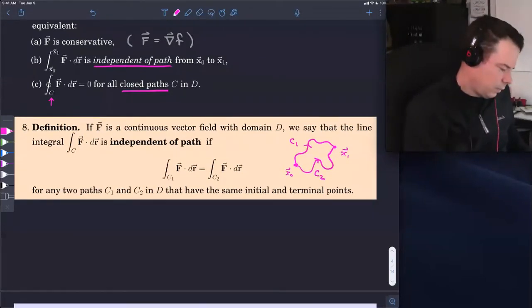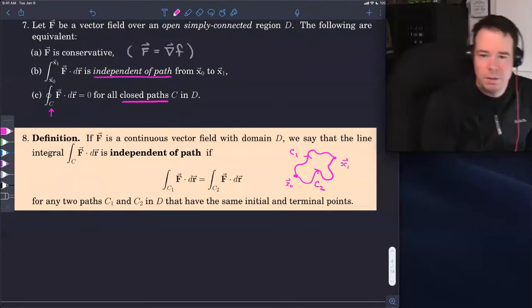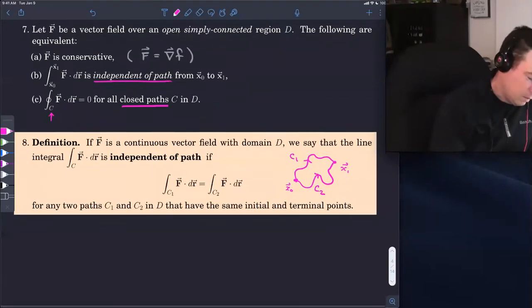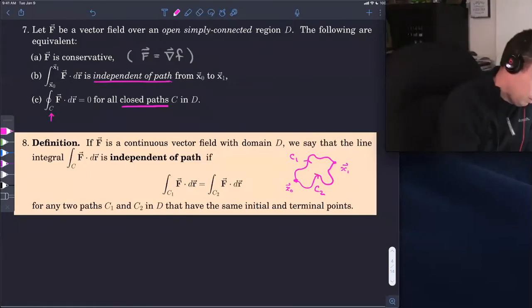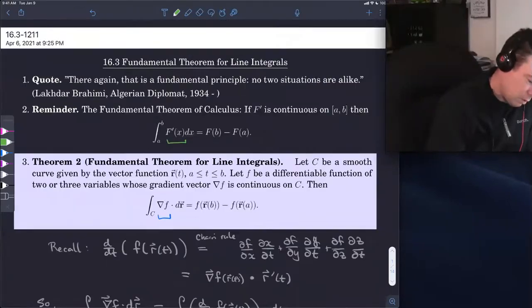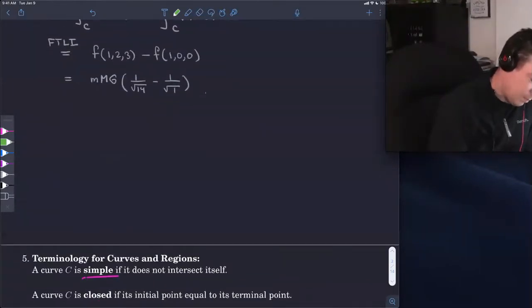Okay, so maybe I should say what I want to do here is I want to establish the equivalence of A, B, and C. So that was a result. Let's actually see why it's true. So we have that, maybe I'll jot it down here: the fact that a conservative vector field has line integrals that are path independent. This is the fundamental theorem of line integrals, which we've stated back here. I'll just jot it down, which is theorem 2.